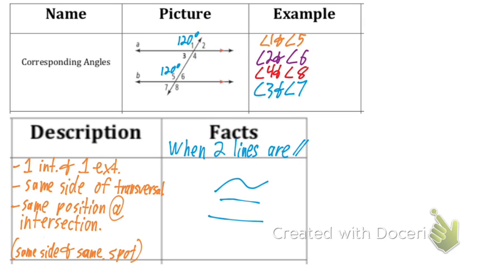Angle 2 would be what? 60. Okay, how do we know that? Because they're supplementary. They're supplementary because they make a linear pair. So is there another angle we can know now? 3 is 60. Angle 3 is 60 as well. How do we know that? Vertical angle. They're vertical angles with angle 2.